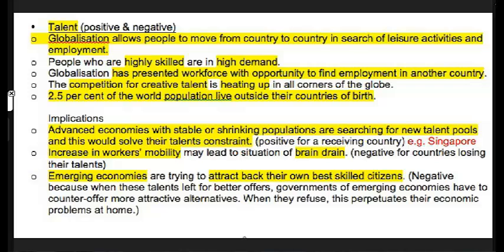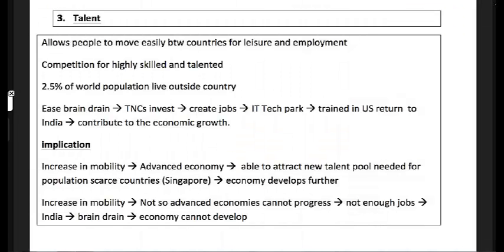So let's go back here. So we're looking at the fact that talent, 3 examples: allow people to move easily, generating competition, 2.5% are there. And of course, it can also serve to ease brain drain when you attract the TNCs to invest, such as in the IT park. Attracting their nationals who are trained in USA to return to India and recontribute. So there is a solution to it, if you're able to afford it in that sense.